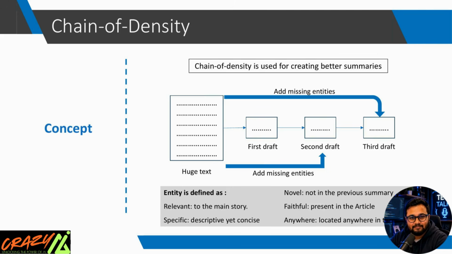Let's understand the diagram. Take a look at the slide. On the left, you have a huge article. Maybe it's a research paper, a legal document. Now, instead of creating one final summary, AI creates multiple drafts. First draft, very simple, only the main idea. Second draft, AI reviews the original article again. It asks itself, what important information did I forget? It finds 2 or 3 missing entities. Then it rewrites the summary. Third draft, again AI searches for missing entities, adds them, removes unnecessary words, makes every sentence richer.